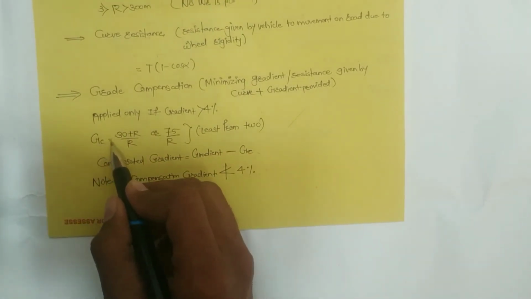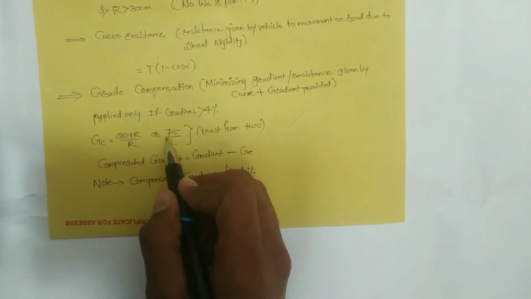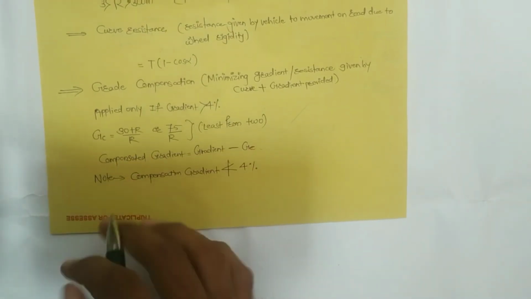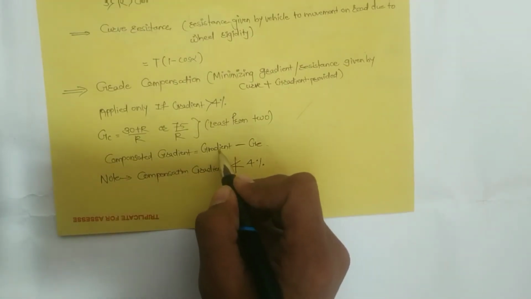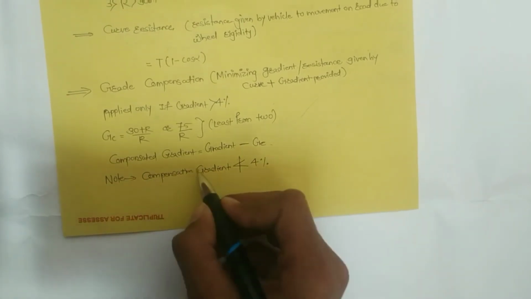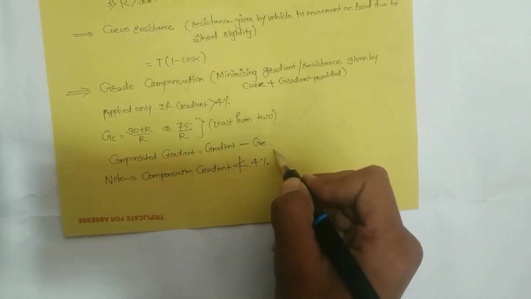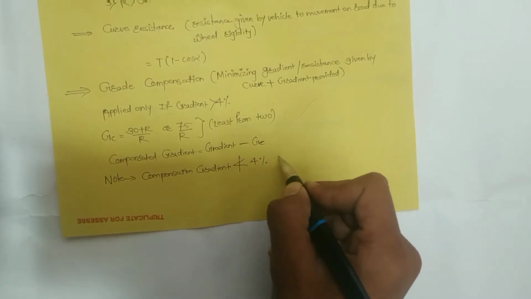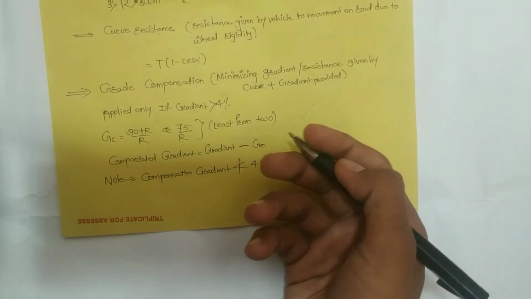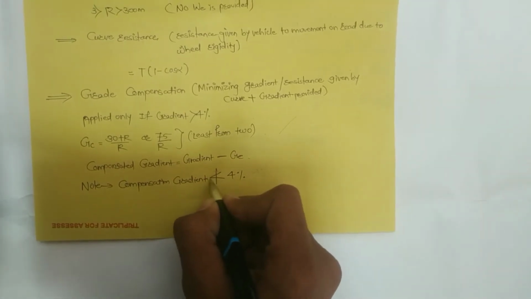Grade compensation formulas are (30 plus R) divided by R, where R is nothing but the radius of the curvature, and 75 divided by R. The least of the two is taken as the grade compensation. Grade is compensated by the given gradient minus the least of this. Note, if the compensated gradient is less than 4, then we will take 4 in that place, whereas if the gradient is greater than 4, then it is taken as the compensated gradient. Means compensated gradient should never be less than 4.